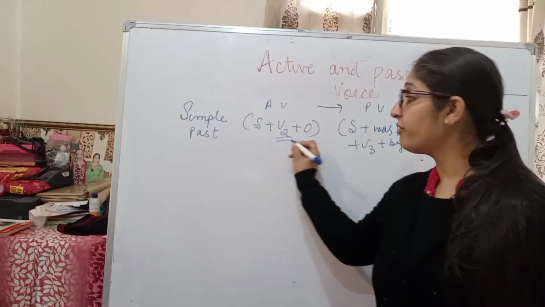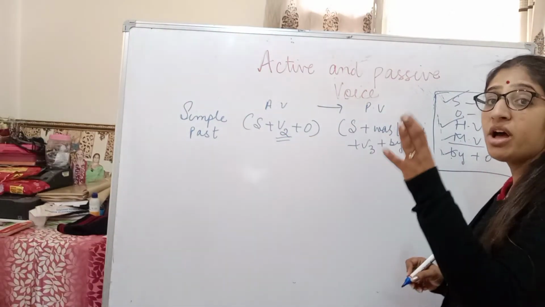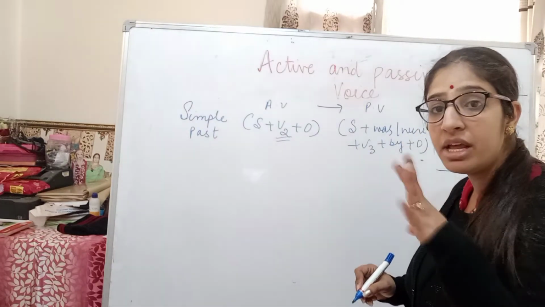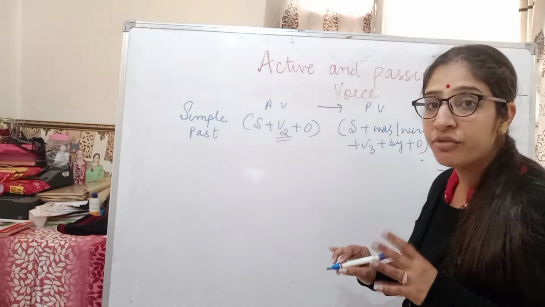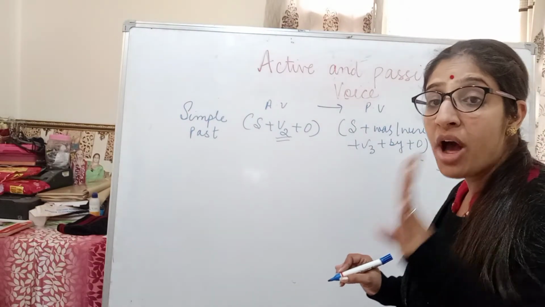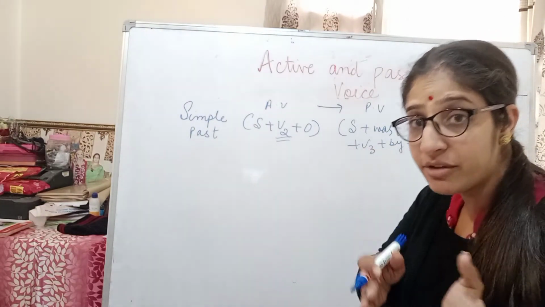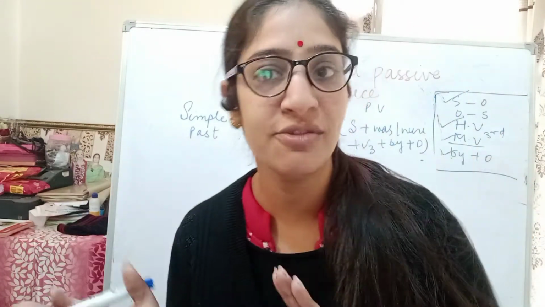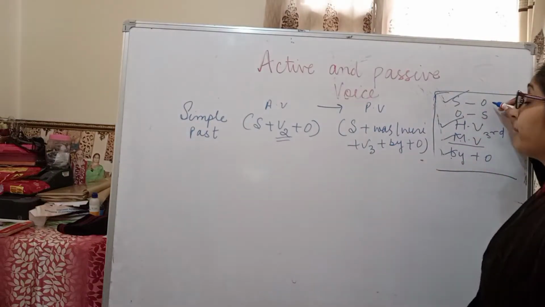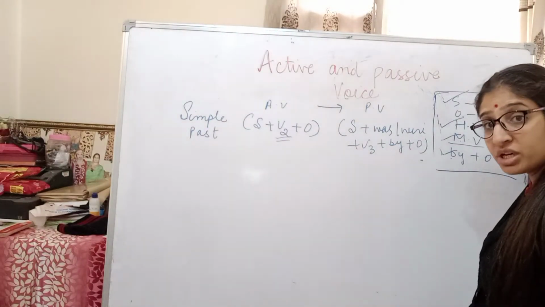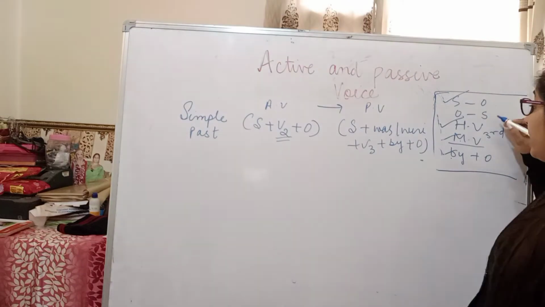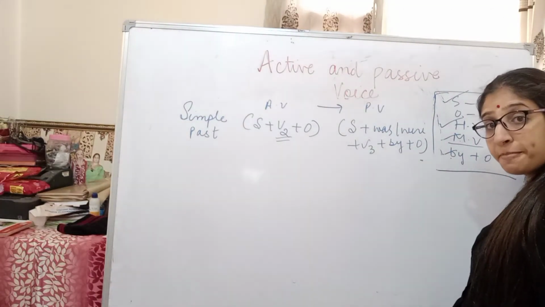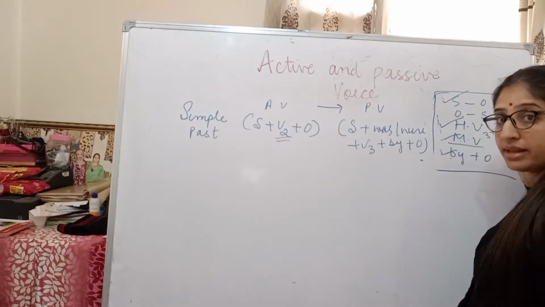Here we have verb second form, but I have already told you, whenever you have to change active voice into passive voice, in any kind of tense you will put verb third form only. And what are the 4 points that you have to take care of while changing the active voice into passive voice? कौन से 4 points हैं जो आपको याद रखने हैं active voice को passive voice में change करने के लिए? That is, subject at the place of object and object at the place of subject. Then the second is helping verb according to the subject. Then the main verb third form, then put the preposition that is by, and then the object.